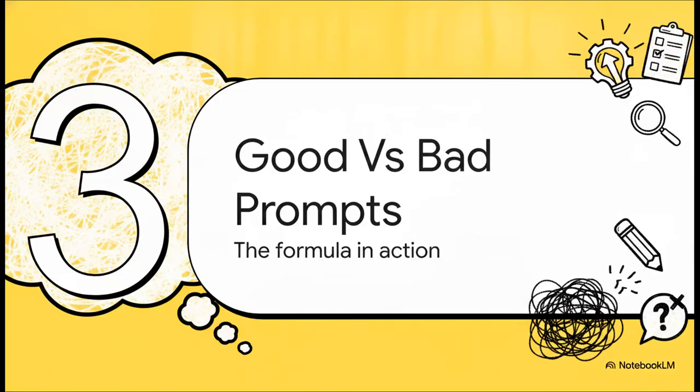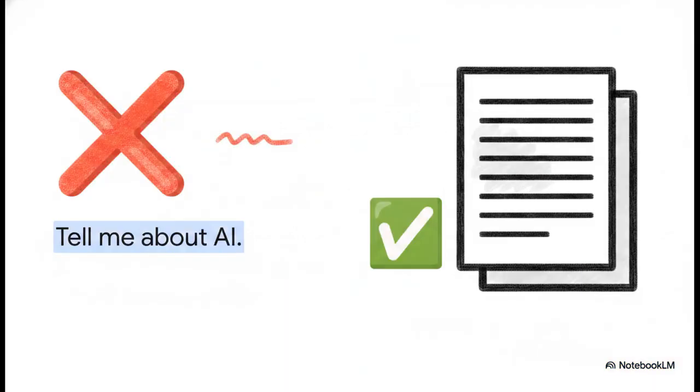Section 3, good versus bad prompts. The formula in action. Now, what's really interesting about this is seeing the sheer contrast in reality. We've all tried bad prompts, like, tell me about AI. The results are exactly what you'd expect, a totally boring encyclopedia entry. But what happens when we use our highly engineered 6-part masterpiece?